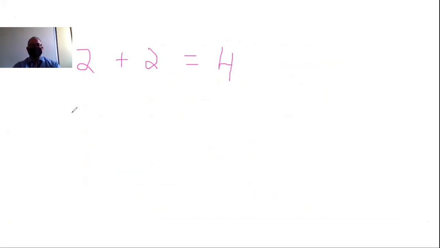All right, and then let me do 5 plus 8. 5 plus 8 is 13. Hopefully we're all in agreement here. And I want to show you something that maybe you didn't realize. If 2 plus 2 is 4, oh, I wrote 12 and I meant 13. My bad. This is why I should not talk and write at the same time. I cannot chew bubblegum and talk at the same time, apparently.